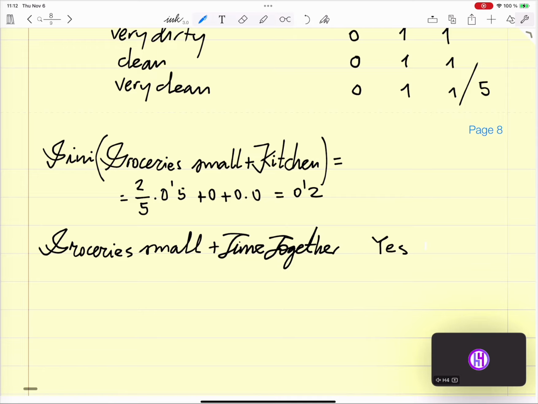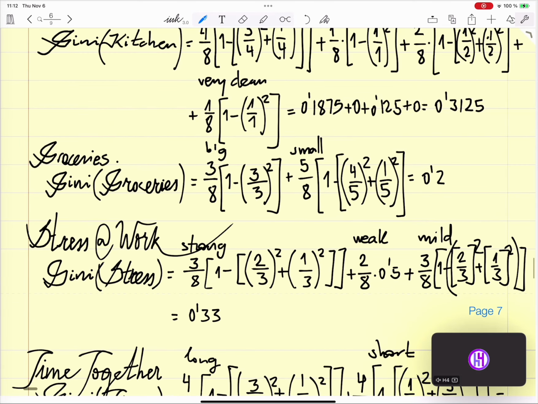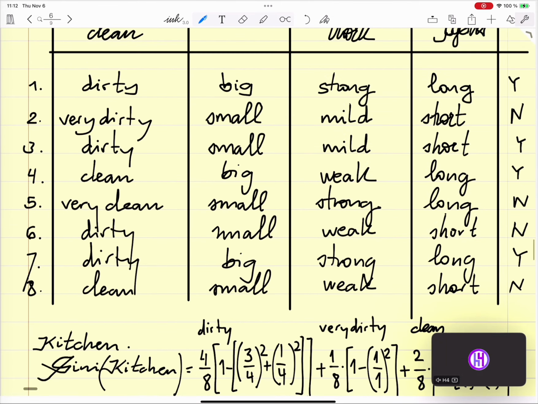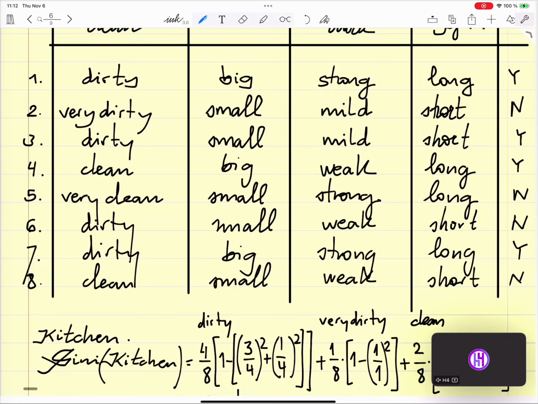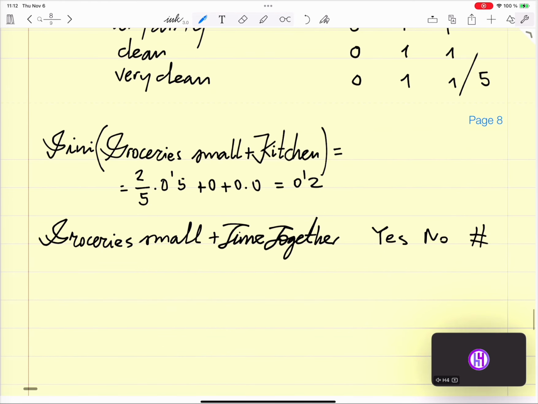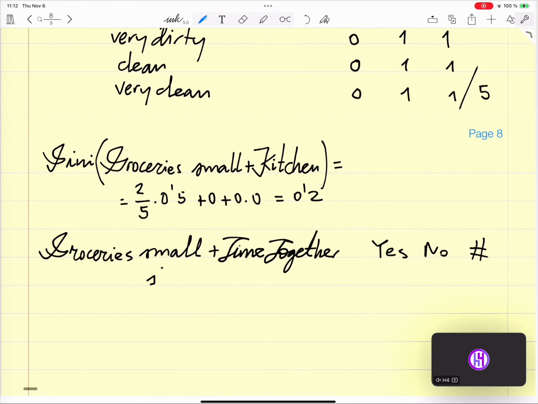It's a yes, it's a no, it's total. Okay, the time together can be short, short, short, long, short, and short. So 1, 2, 3, 4 times short, 1 time long, four times short, 1 time long. For short,